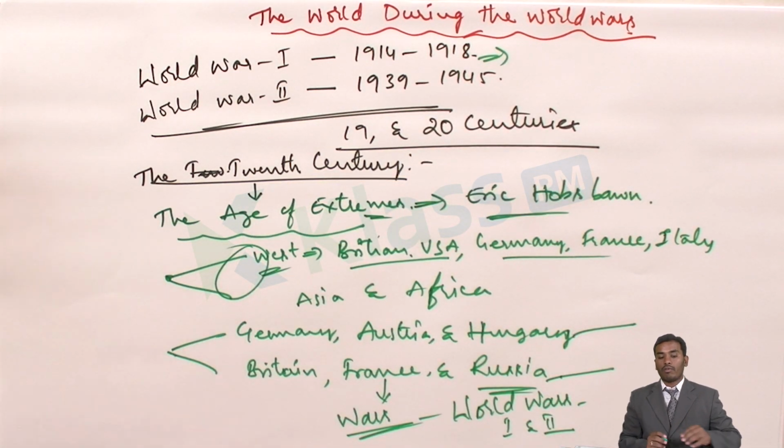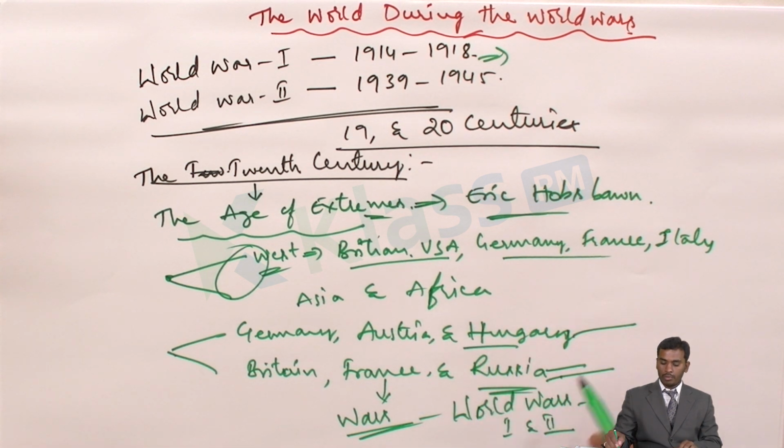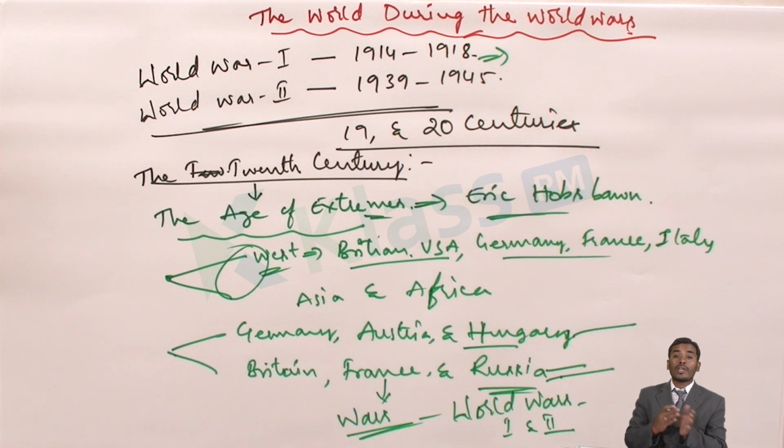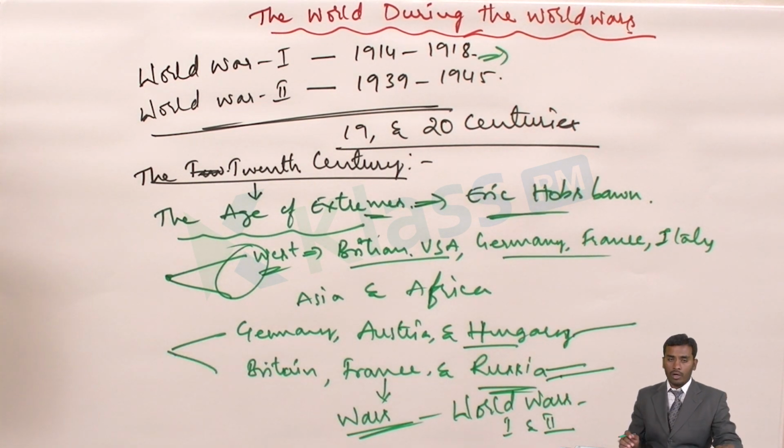So in the year 1914, when World War I broke out, why are we calling it a World War? See, as I said, two groups are there. When one group entered, along with that group, even the colonies which had been occupied by them, even those countries also became involved in this war. So a majority of the countries, almost all the countries, either an imperial master or a colony, were involved in the war. With the involvement of all the countries in the war, we call it a World War.